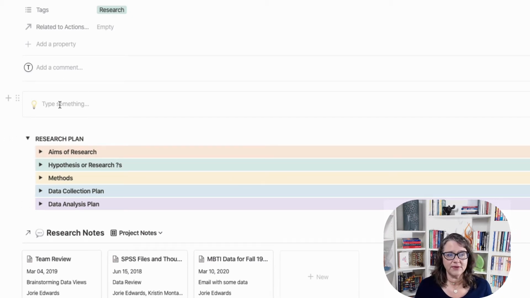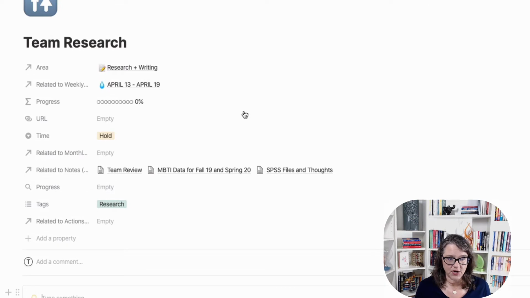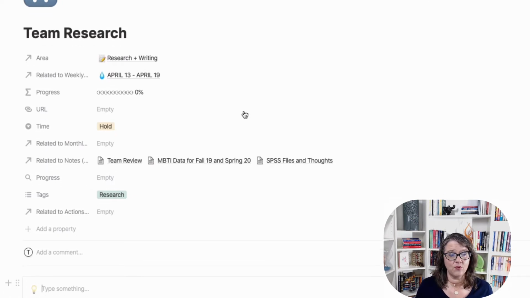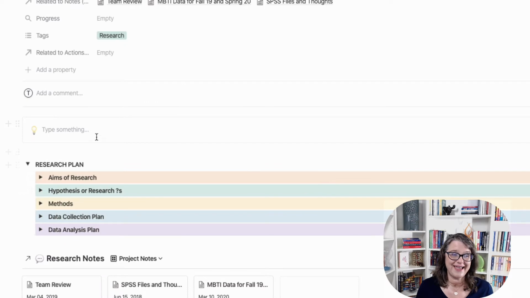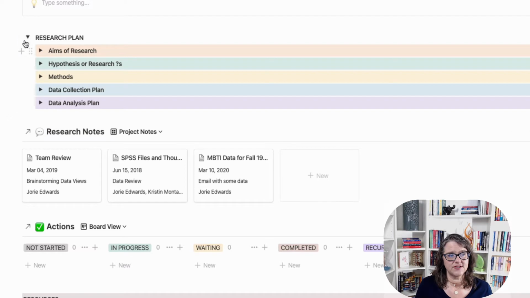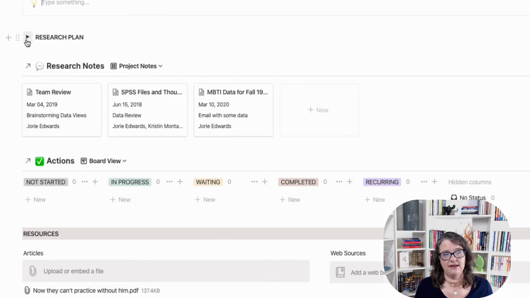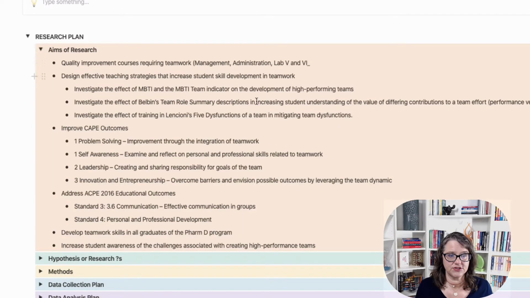So at first up here, I kind of put just a place where we could put ideas. So any kind of underlying idea I want to associate with this particular research project, a focus that I want to hold when thinking about the project, that could change, it could stay the same. And then I have the research plan. So this is a toggle. And I set it up that way because there's a lot of elements inside the research plan. And what I wanted to make sure of was that I could cut the noise when I'm looking at things. So aims of the research. So here are our aims for this particular research.